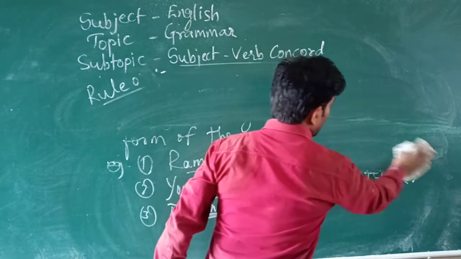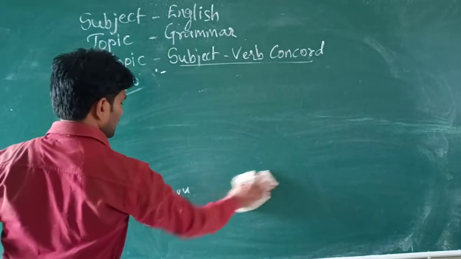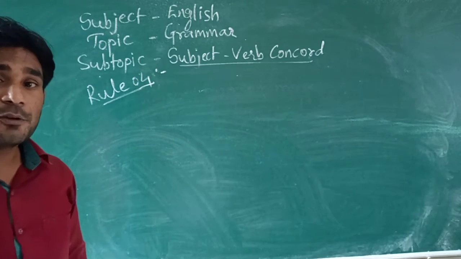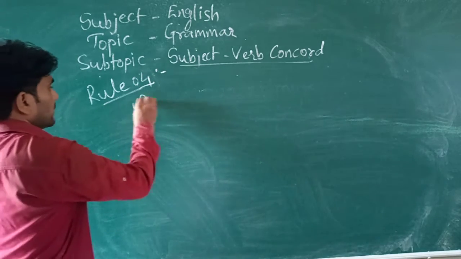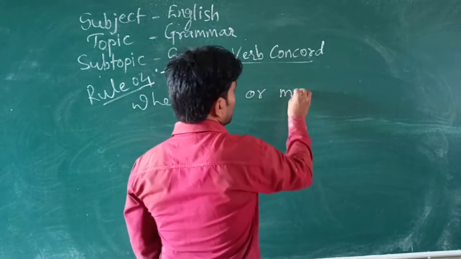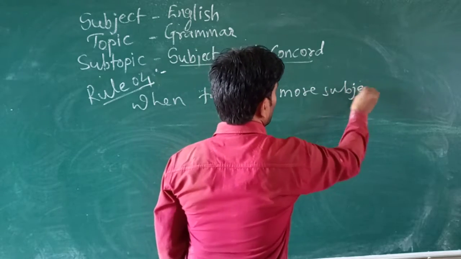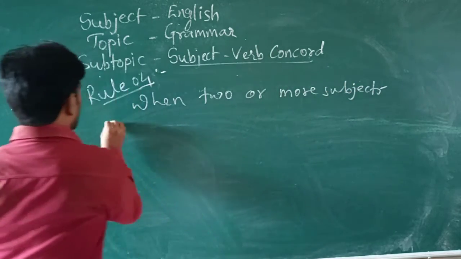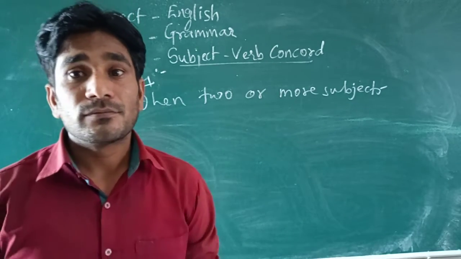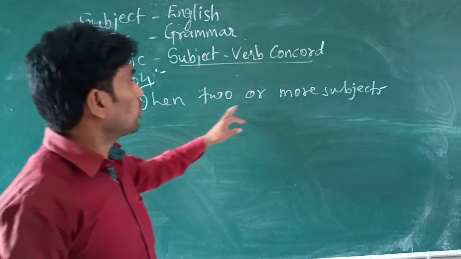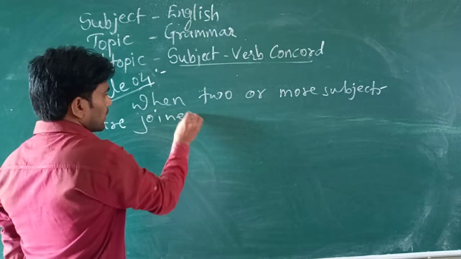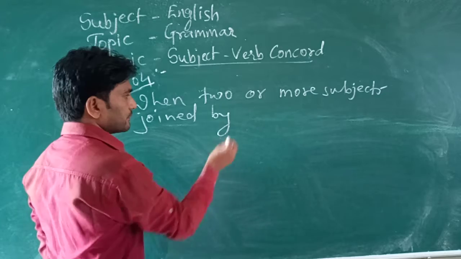Rule number 4 is: when two or more subjects are joined by, look at them.